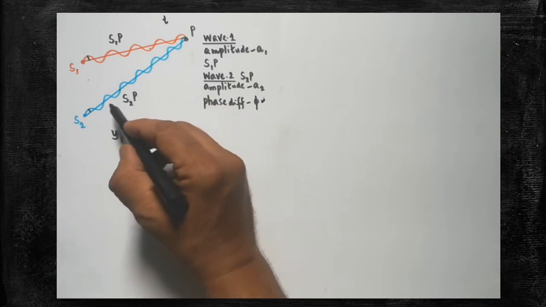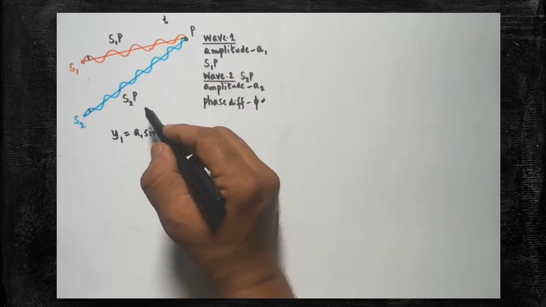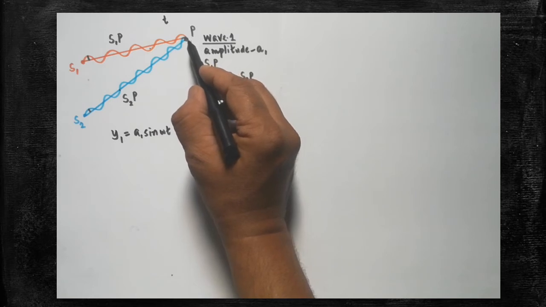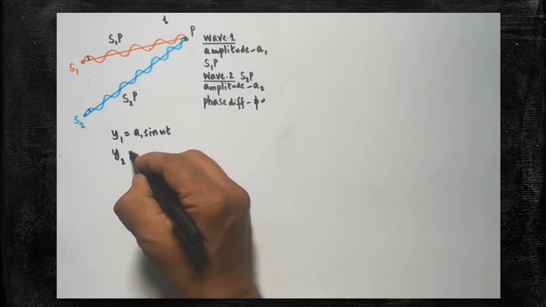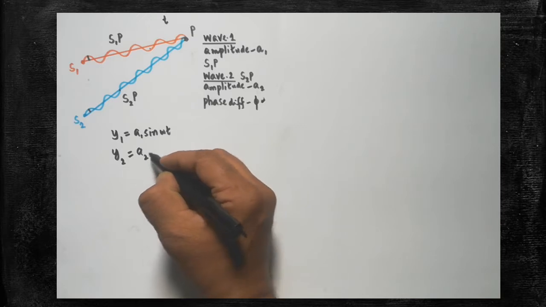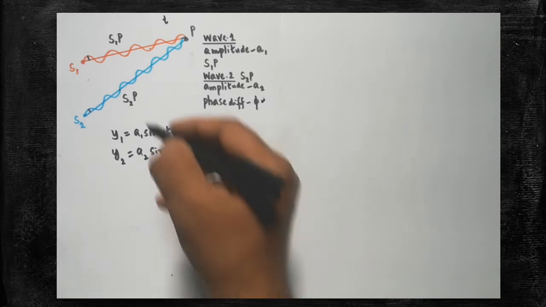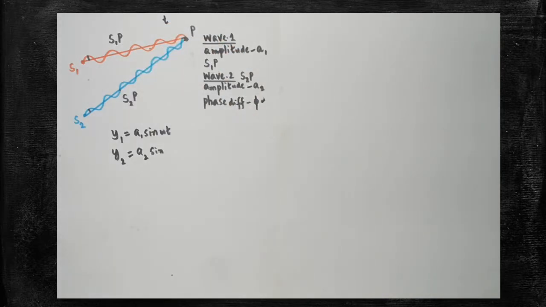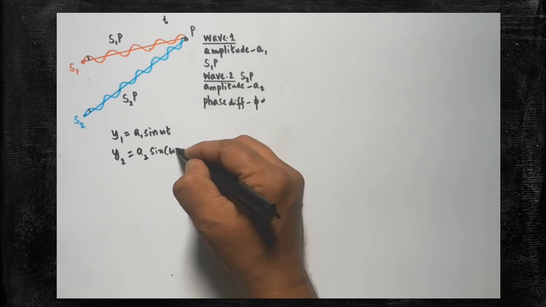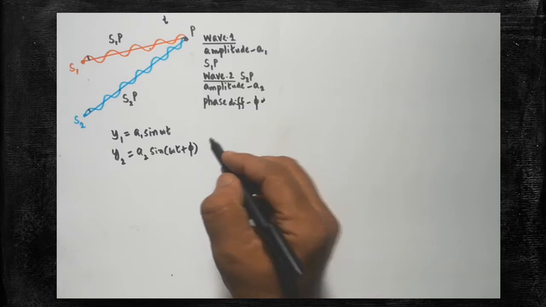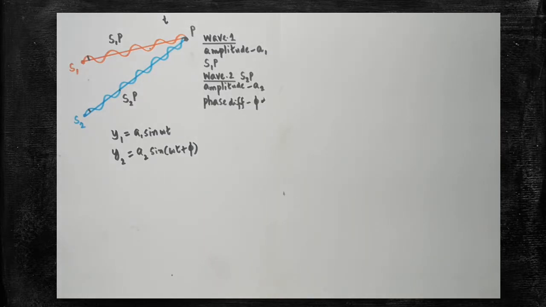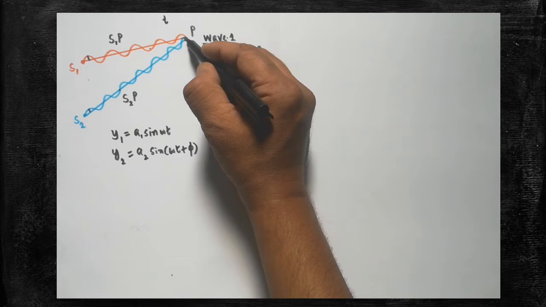Like that, the second wave displacement can also be written. After the time t, it reaches the point P. After reaching the point P, at that instant t, we are going to write the displacement equation for the second wave. Its amplitude is A2. Therefore, A1 should not be written. A2 sine. Here, there is a phase difference between the first wave and second wave. Therefore, the phase difference must be written within the bracket. So, therefore, y2 = A2 sin(omega t + phi) can be written. Are you clear?